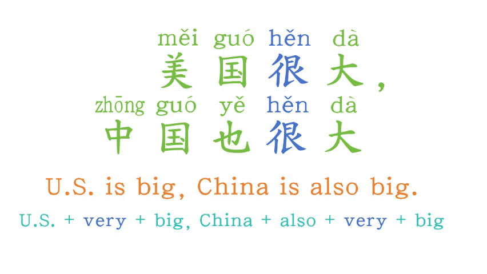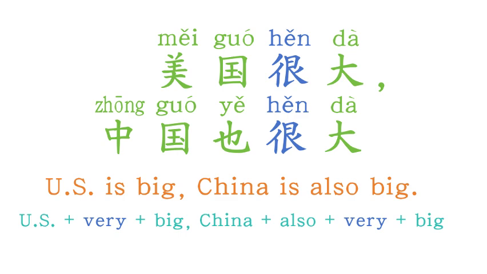So the sentence would be 美国很大。中国也很大。One more time. 美国很大。中国也很大。Okay, let's practice one more sentence using adjectives to describe people.